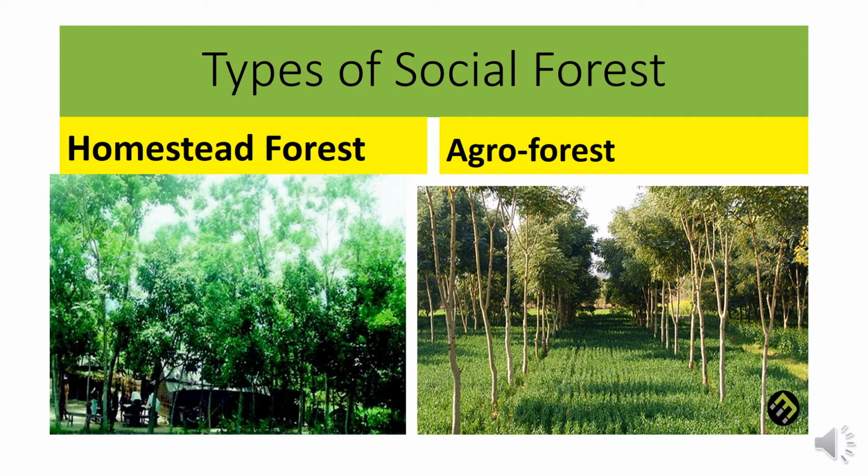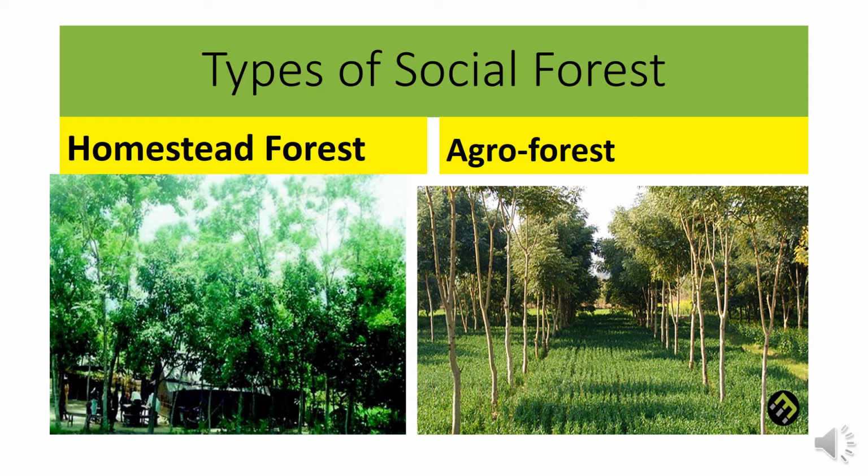Types of social forest. Mainly social forest are of two types. Here the first one is homestead forest. Mainly this forest is established around the homeyard or near the homeyard of a farm. Here mainly fruit-type plants are planted, like mango, jackfruit, guava, etc. And this forest is established for the demand of the family.